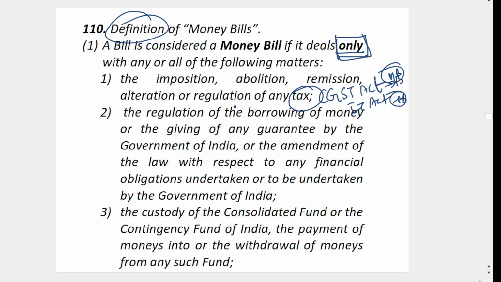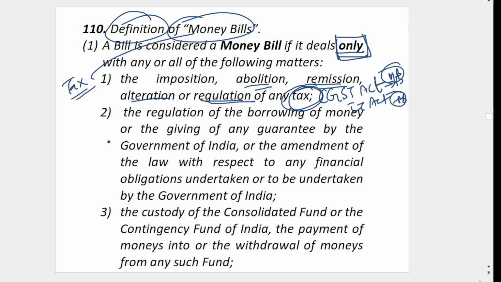So any tax I have to impose or abolish, which means remove, or remit, or alter, or regulate. Regulation means how it is imposed and how it is collected, all the rules. All tax matters come under the money bill.